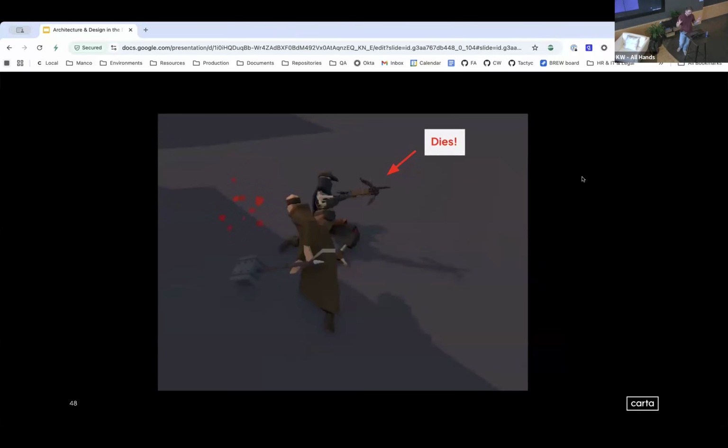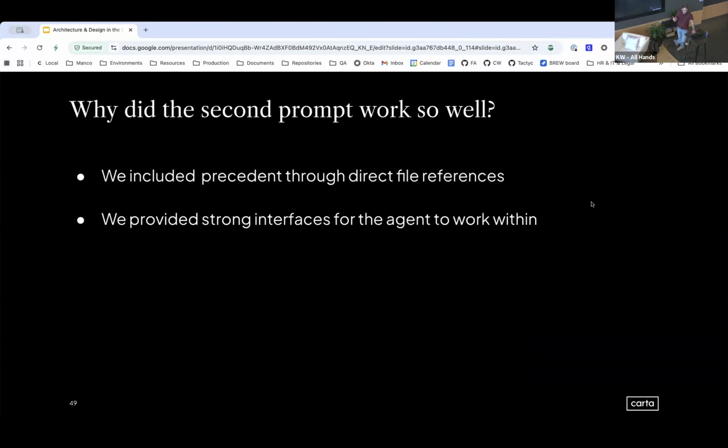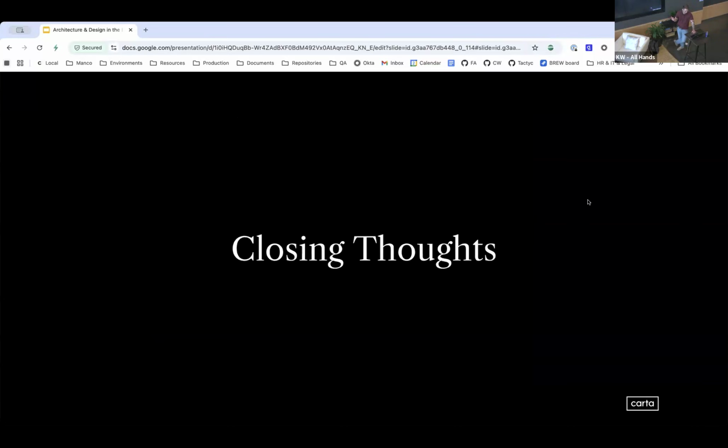And these were two prompts, virtually identical with different important sections at the bottom. One was to go off and try to do this yourself. One was to try to leverage existing interfaces that we've built to enforce strong architecture and design patterns for enemies. So why did the second prompt work so well? We included precedent through direct file references, and we provided strong interfaces for the agents to work with.